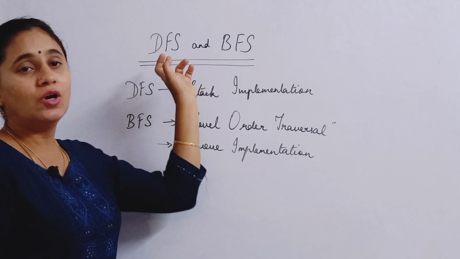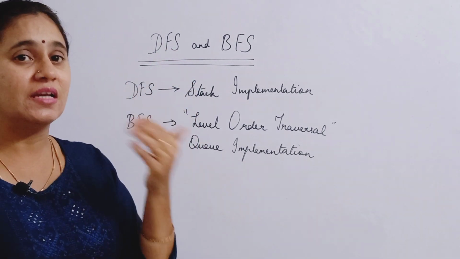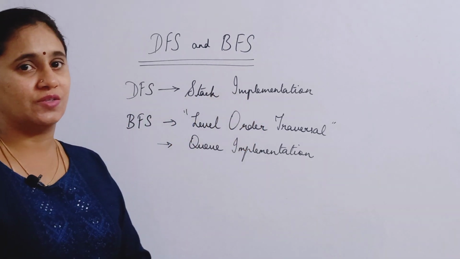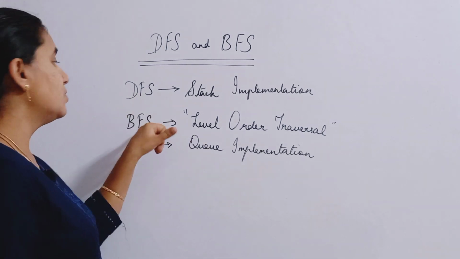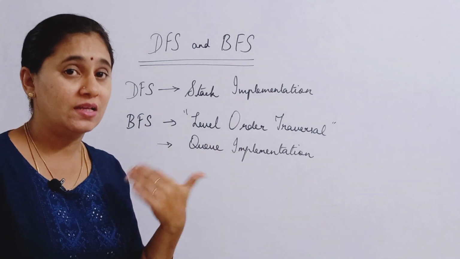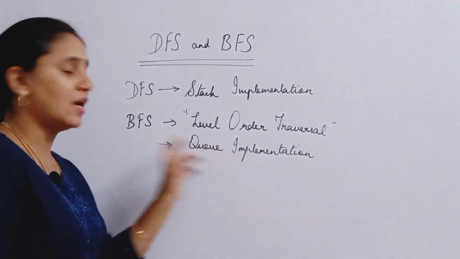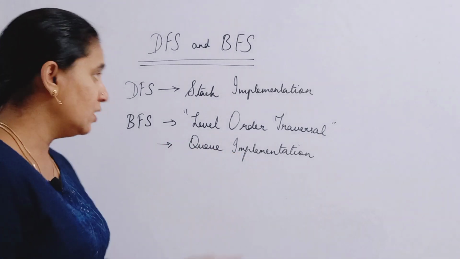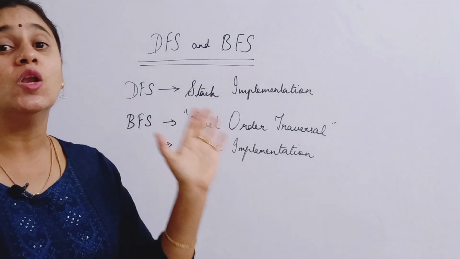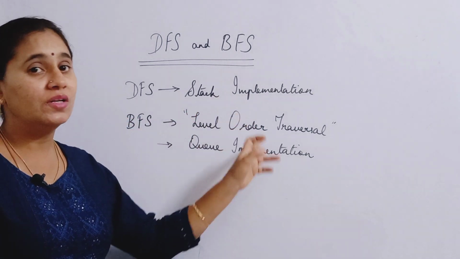Okay, so if you use depth first search, we traverse the vertices in a graph and store those vertices using the stack data structure. Suppose you use breadth first search, we use a queue implementation, that is the queue data structure, for storing the elements or the vertices of a graph. Another name for breadth first search is level order traversal. So the other name for BFS is level order traversal.